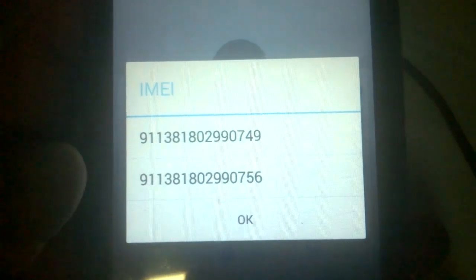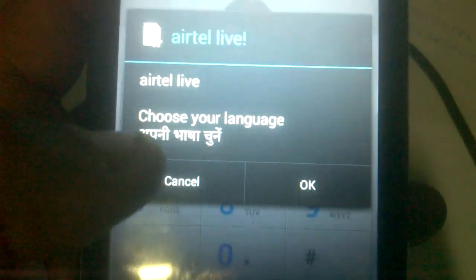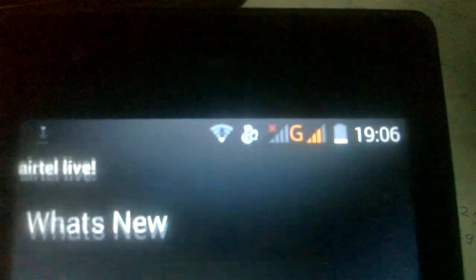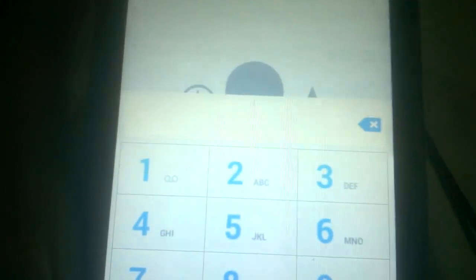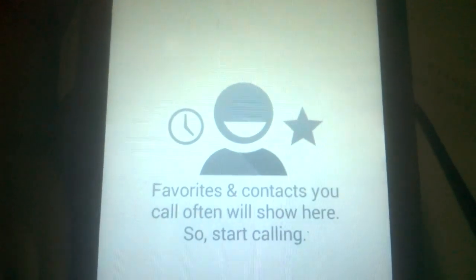Now the phone is switched on again, so let's find out whether we got network or not. Star hash 06 hash. Okay, now we have both our IMEIs back to normal condition. That simply means we have a working network here, as you can see. The process has been done, and now the phone is in working condition.